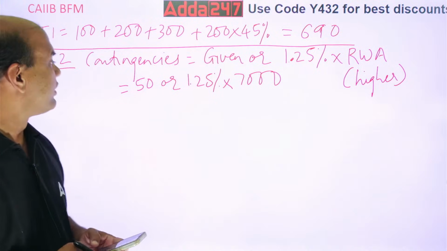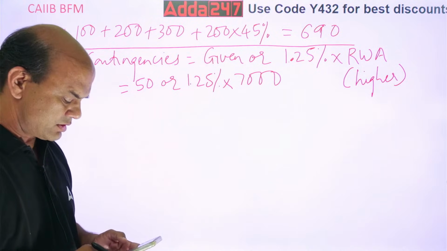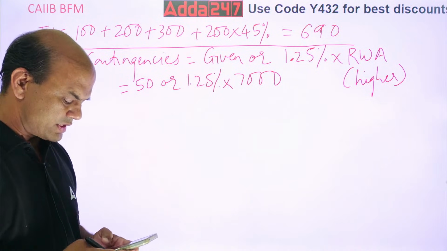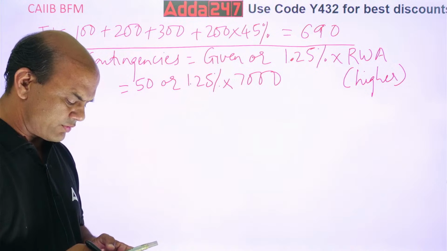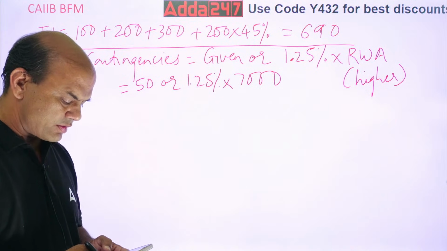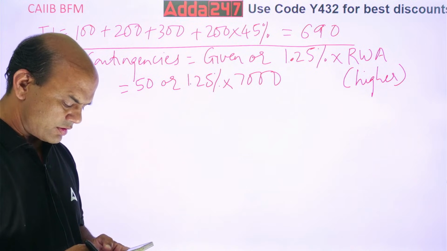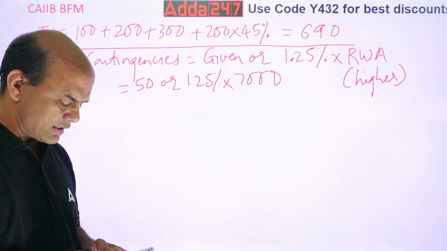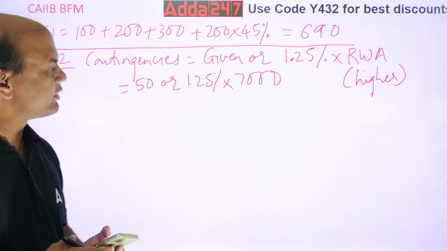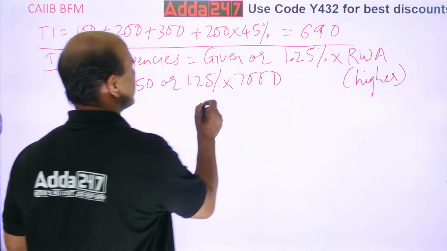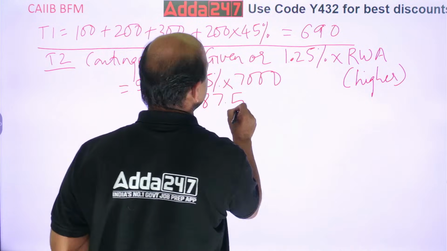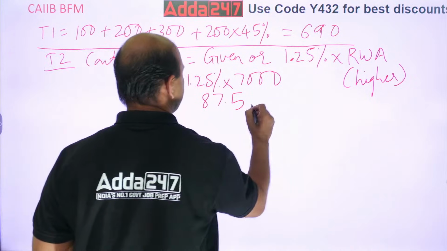So 7,000 into 1.25 upon 100. So it is 87.5. So this figure I am getting as 87.5. So whichever is higher, I take this one.